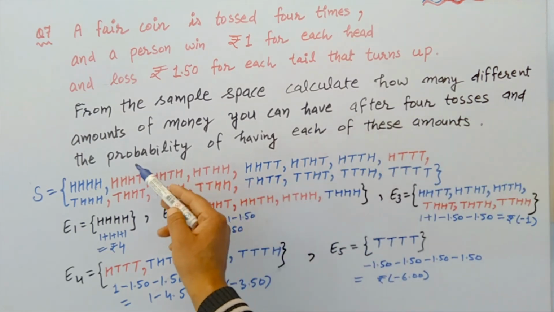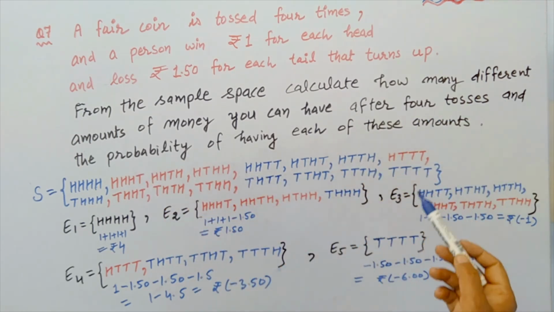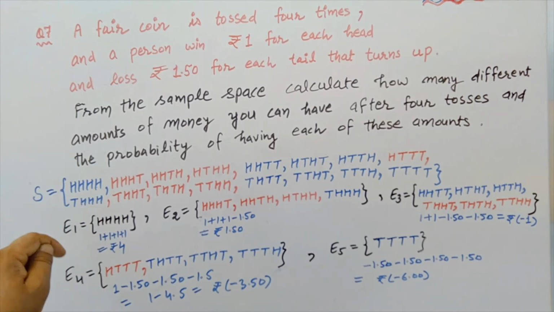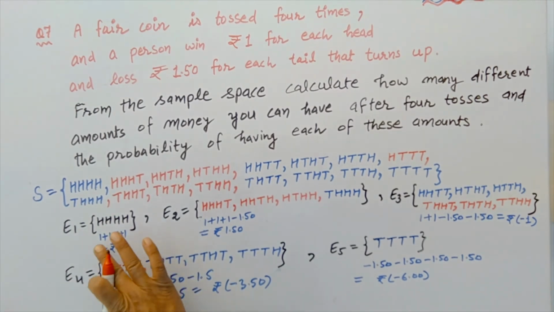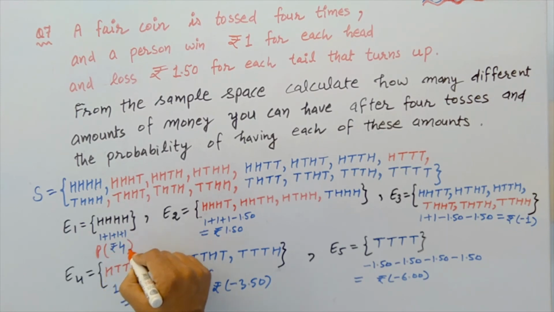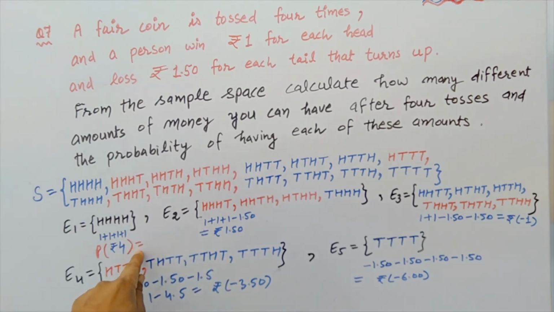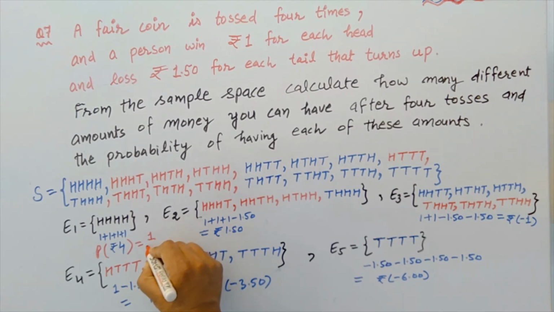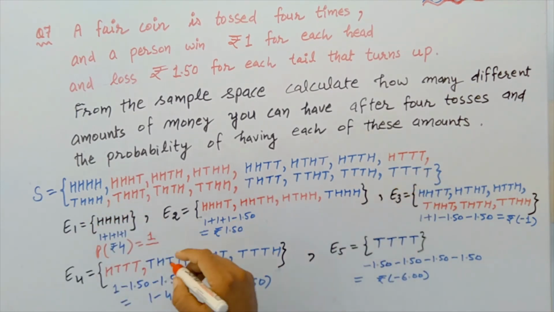So this was the first part: from the sample space, calculate how many different amounts of money you can have after 4 tosses. And the probability of having each of these amounts is the second part. Now the question is, what is the probability that rupees 4 is won?